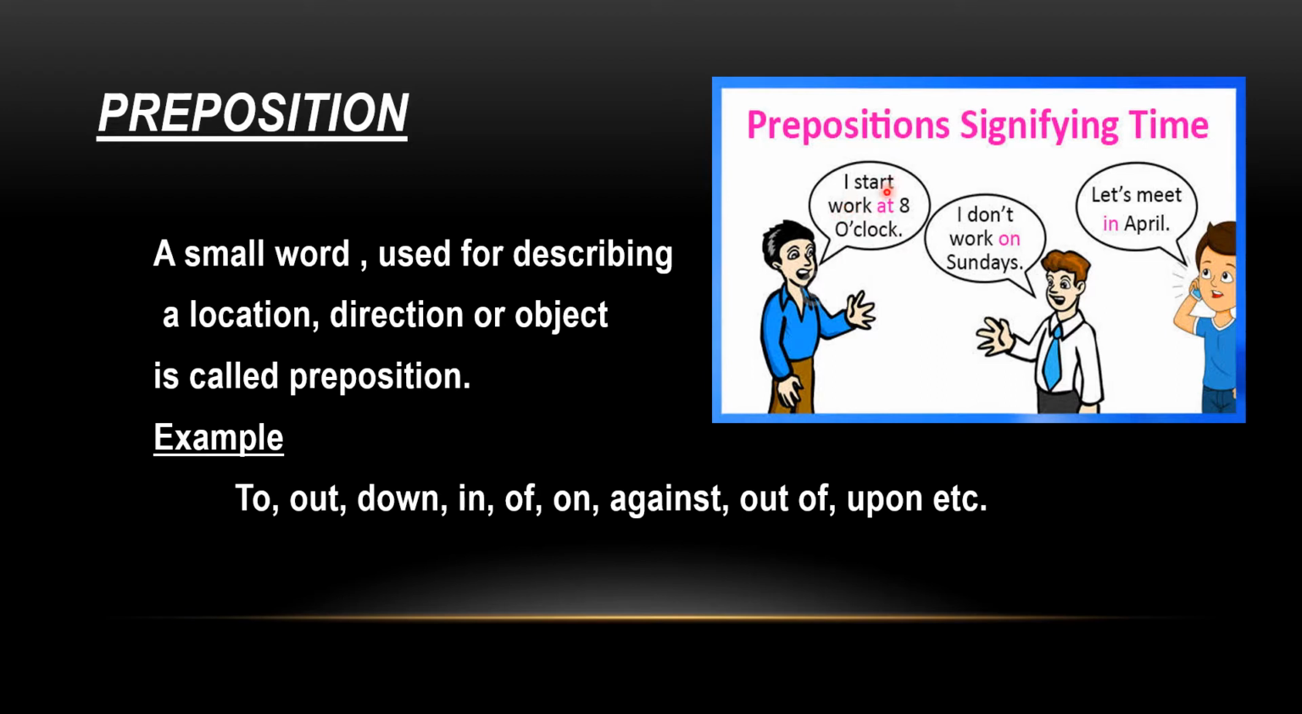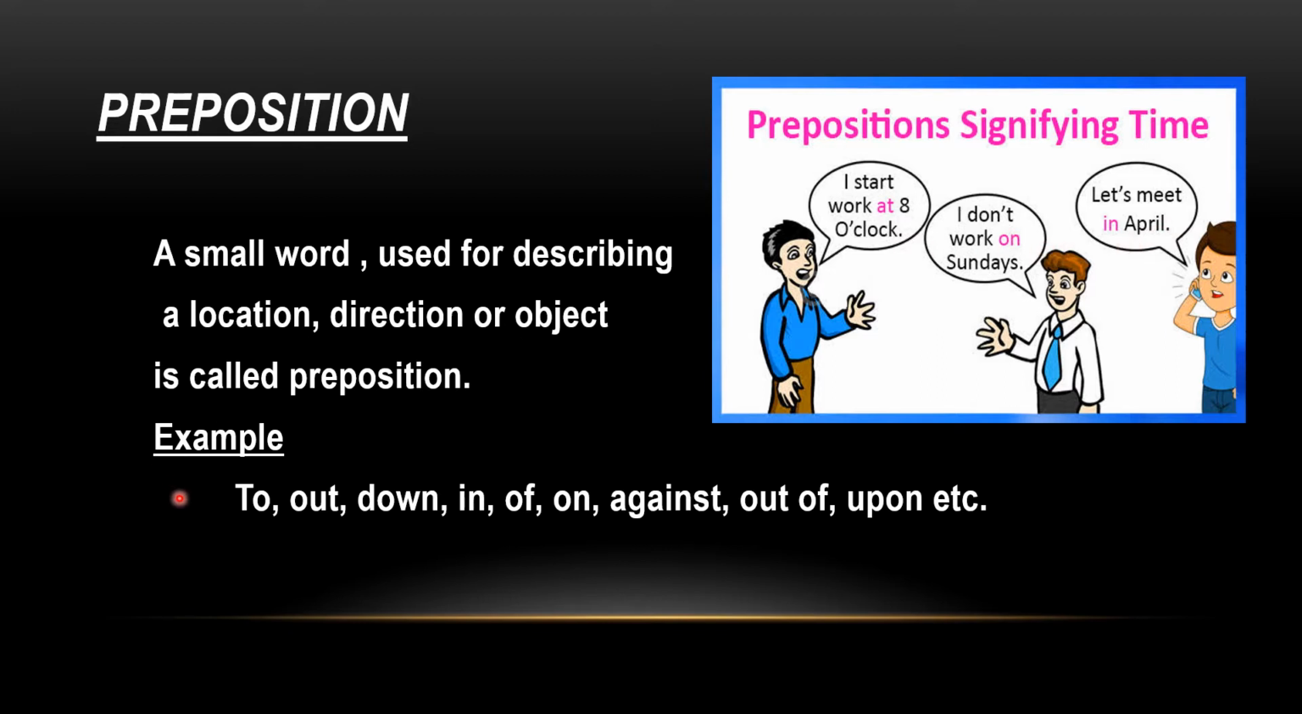The first example is "I start work at 8 o'clock." Here "at" is the preposition which is used to describe the time. The next example is "I don't work on Sundays." Sunday is also showing the time, or you can say it is describing the time, which is day. Here "on" is also a preposition. The third example is "Let's meet in April." April is also related to time. So "in" is also an example of a preposition.